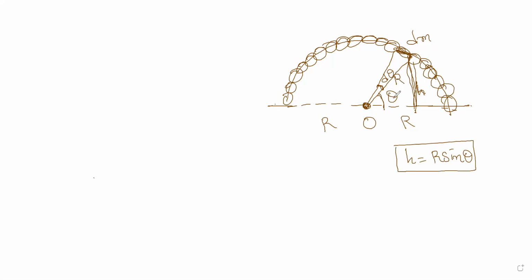From this triangle, you can see that this is the perpendicular, so sine theta is equal to h by r, and h is equal to r sine theta. Now, what is the small potential energy of the mass dm, dpe, or you can say dU?